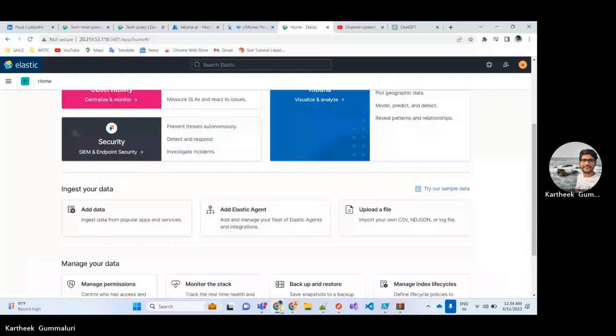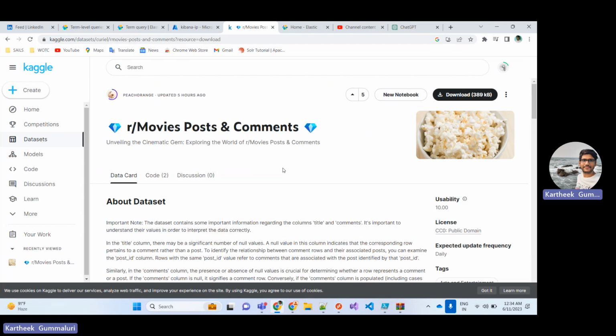Okay, let's get started. Let me share my screen. So today we are using Elastic Cloud. We created a cluster making use of Azure Elastic Cloud. And the second point is Kaggle.com. This website provides datasets. So we are leveraging the movies, posts, and comments dataset. We downloaded it, extracted it, and stored it in a specific location.